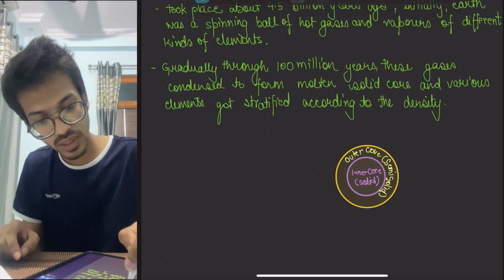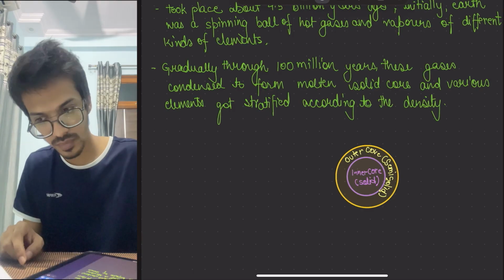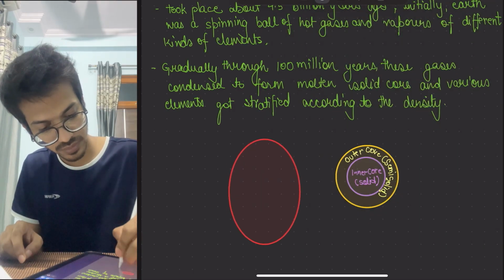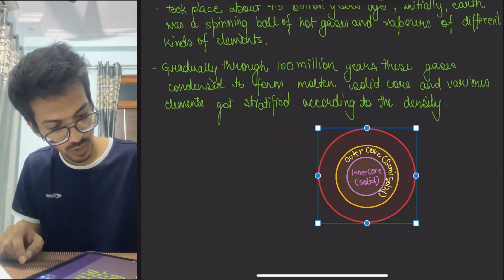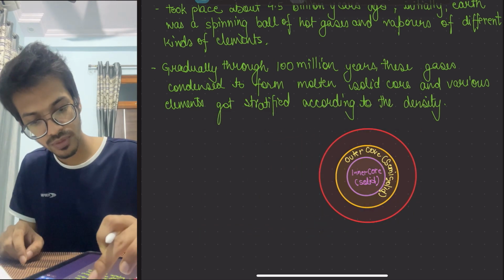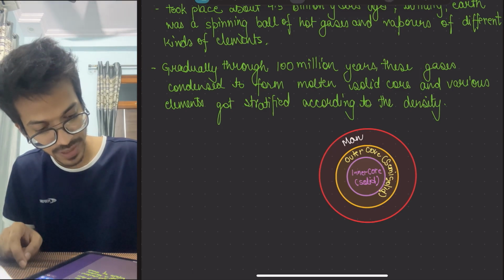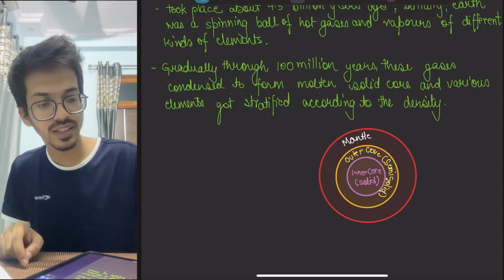Okay. Moving on to the next one. Then we have the mantle. So like this, we have the mantle present. And outer to the mantle is what?